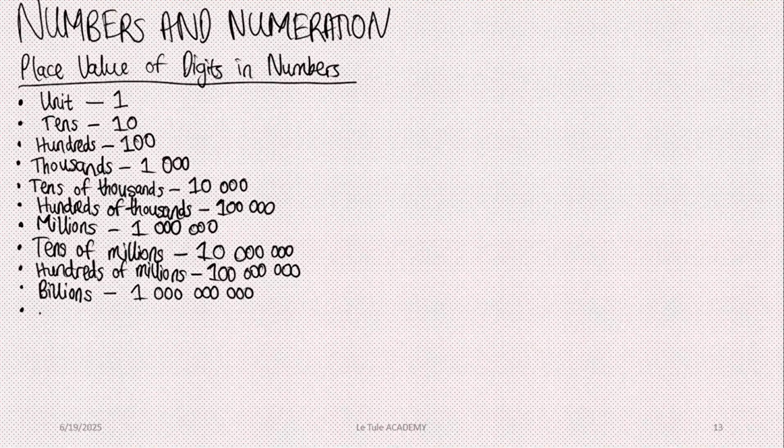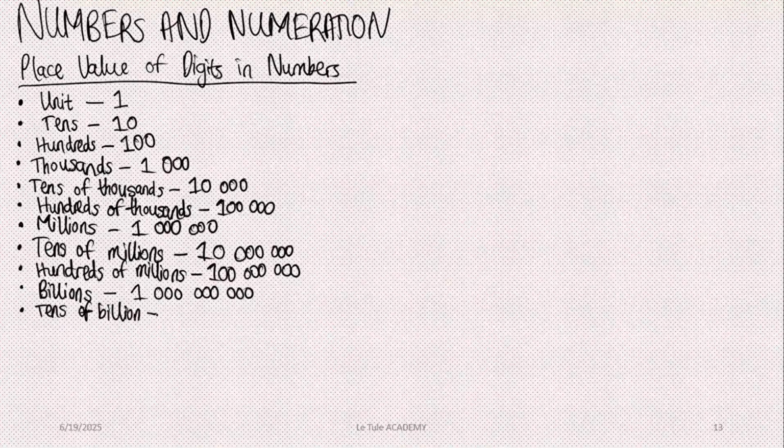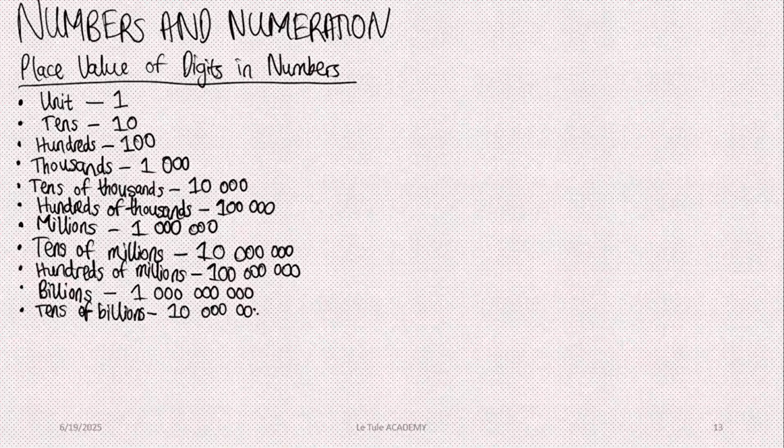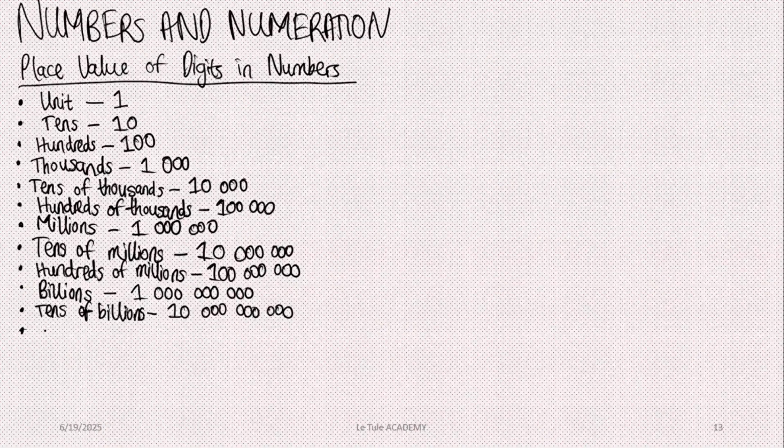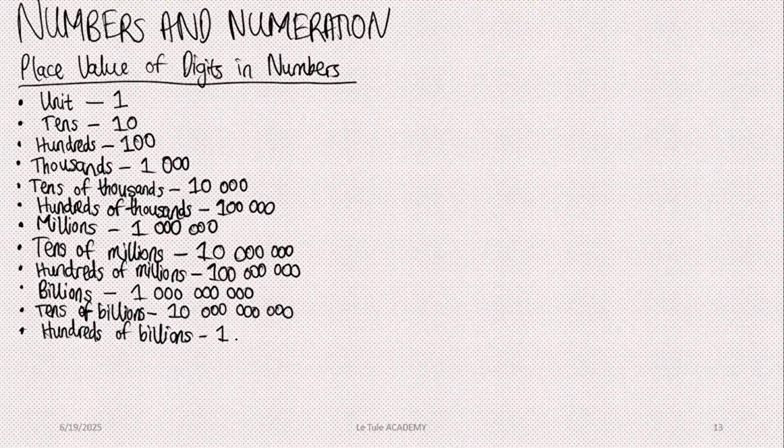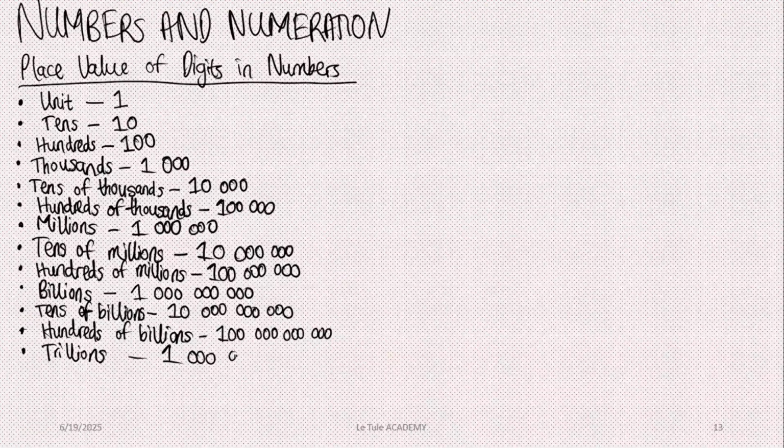The next is tens of billions, which has a place value of 10 billion. The next is hundreds of billions, which has a place value of 100 billion. The next is a trillion, or trillions, which has a place value of 1 trillion. Those are the names of place values of digits.